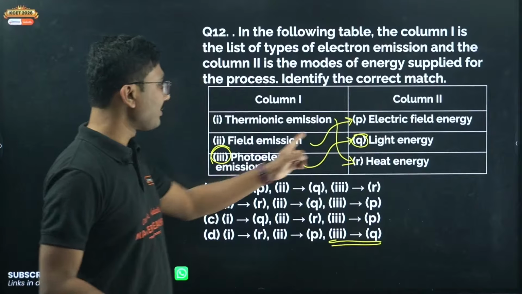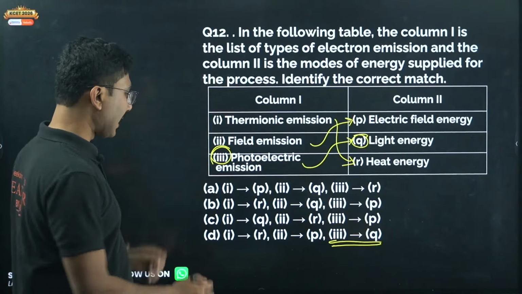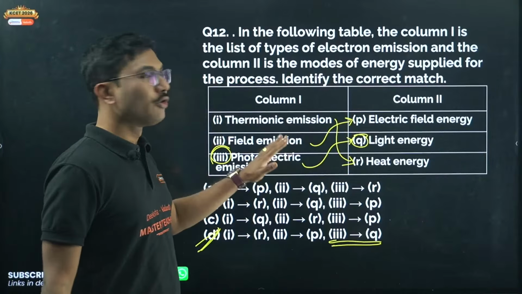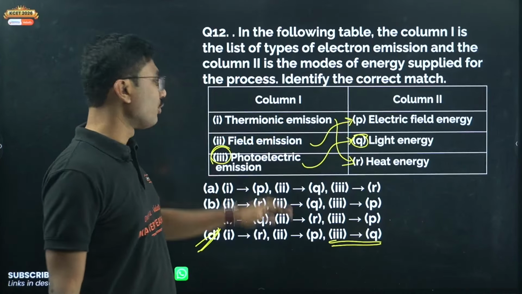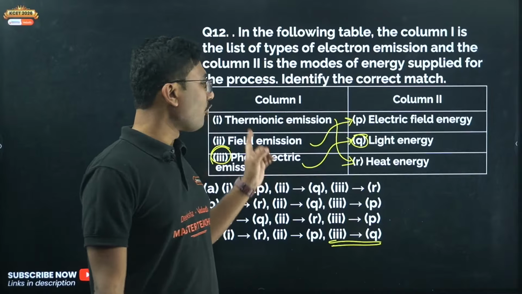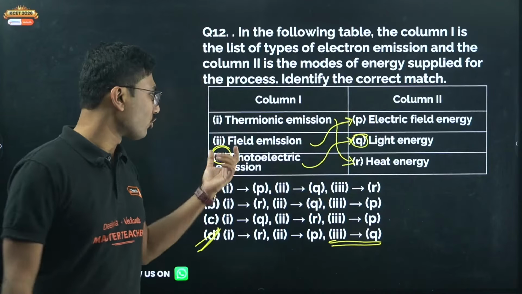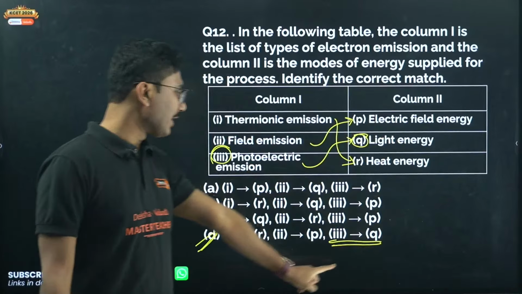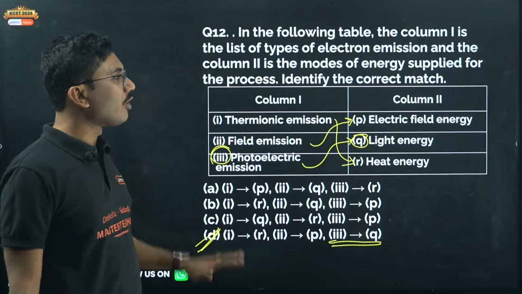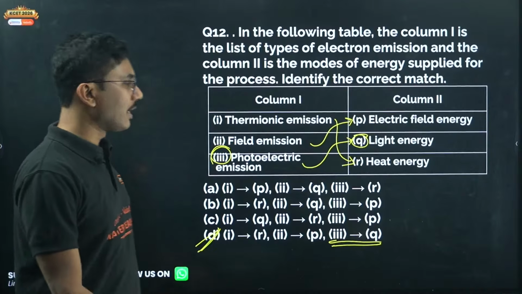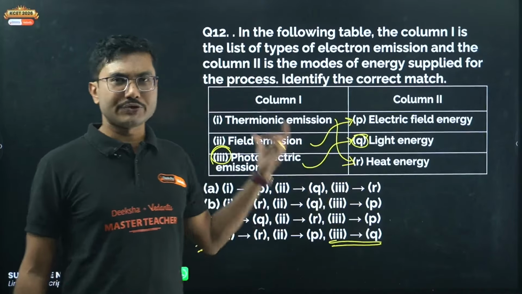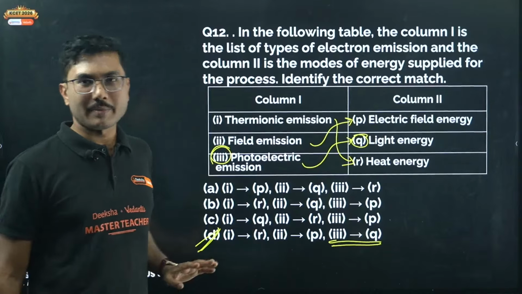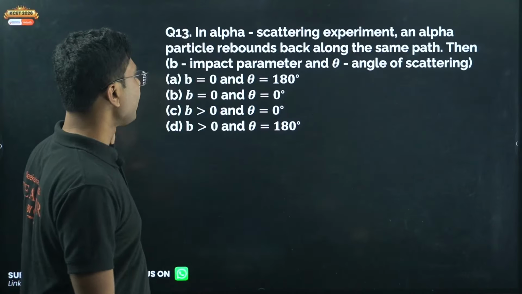Okay, option 3 is matching with Q only once, that means definitely option D will be correct. So even if you don't know what is thermionic emission, or field emission, if you know photoelectric emission is due to light energy, photo represents light, that means if you can do this matching, you should get the correct answer. The remaining will automatically fall in place. So every match-the-following question generally has this kind of trick. If you find one single correct match, you should be able to answer the question.